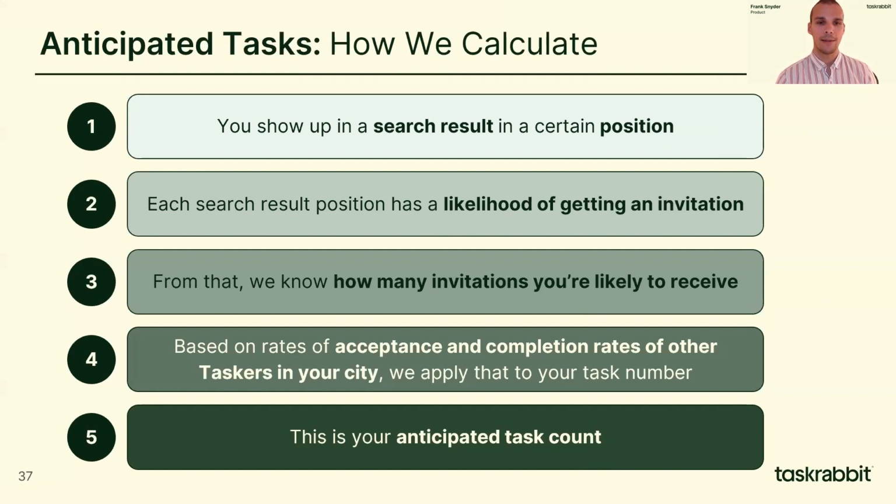Now that we've mentioned both anticipated earnings and anticipated tasks, I wanted to spend a few moments explaining how we calculate this number, since it may be a bit confusing. So first, you show up in a search result in a certain position. Next, each search result position has a likelihood of getting an invitation from a client. So someone who is in position 1 is more likely to get an invitation than someone who is in position 100. From that, we know how many invitations you're likely to receive. Based on the acceptance and completion rates of other taskers in your city, we apply that to your task number, and ultimately this is your anticipated task count.